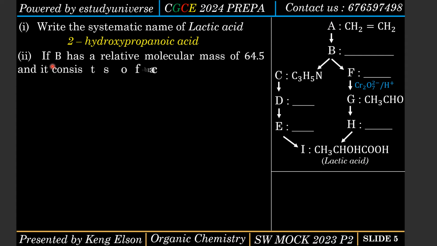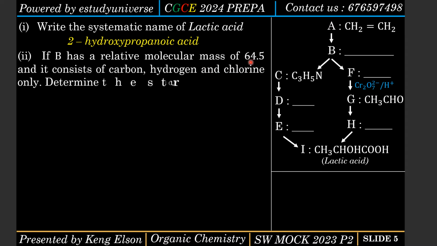If compound B has a relative molecular mass of 64.5 and it consists of carbon, hydrogen and chlorine only, determine the structure of B. Now this question was very technical, so I want you to pay very keen attention to what I'm about to say, because if you are not able to solve question B, the rest of the questions will be impossible for you to solve, because compound B is like the king here.